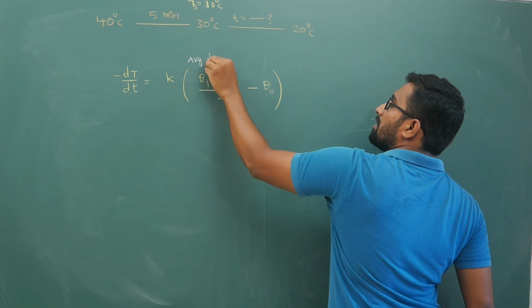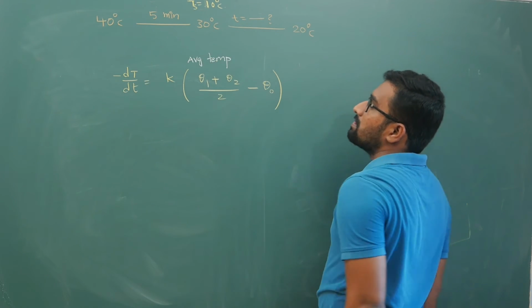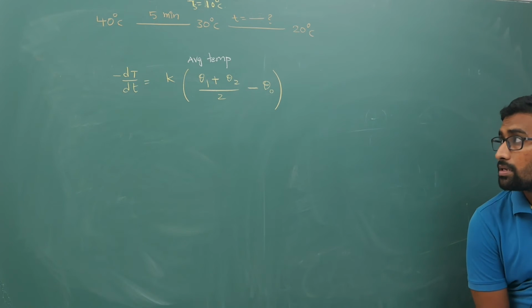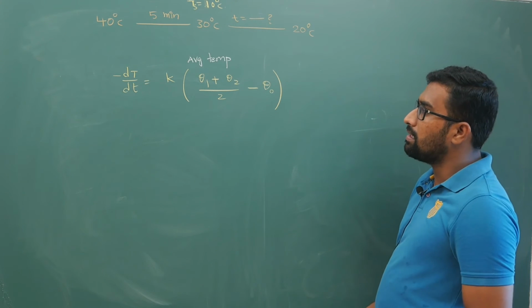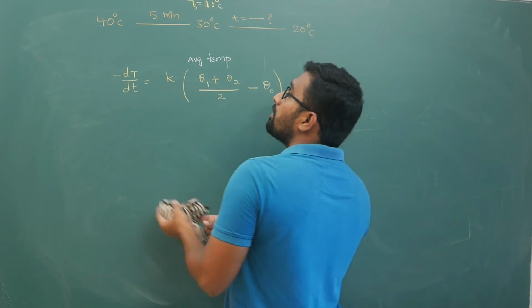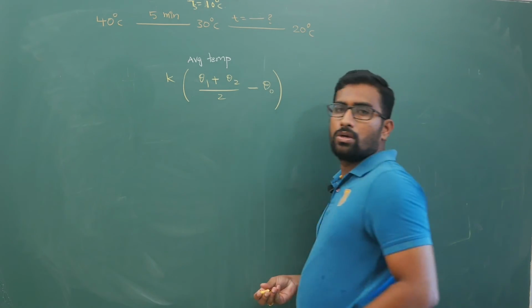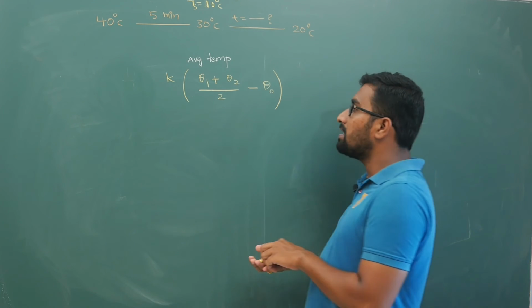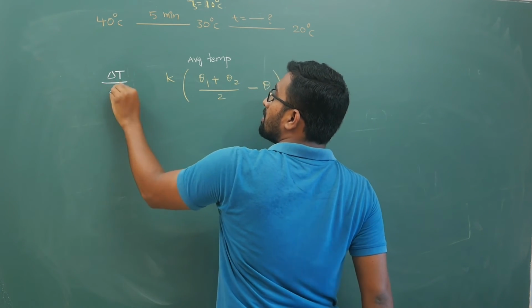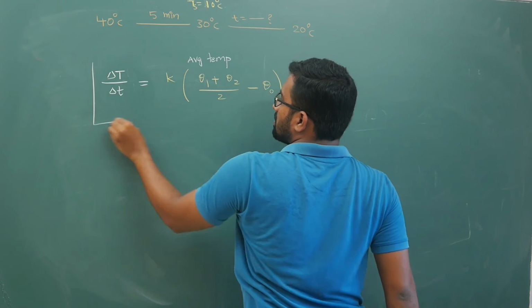Now I don't have time. In the problem solving session I will give you the proof for this part. But you can do it using this method as well. You should not keep minus dθ by dt, you have to keep the average value. Because here we have linear variation, it is allowed. It is Δθ by Δt written this way.